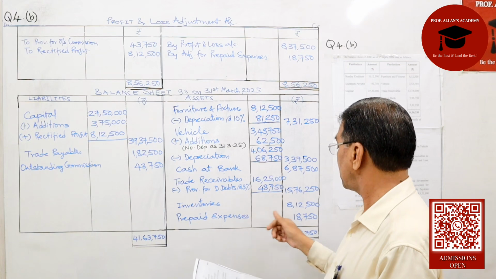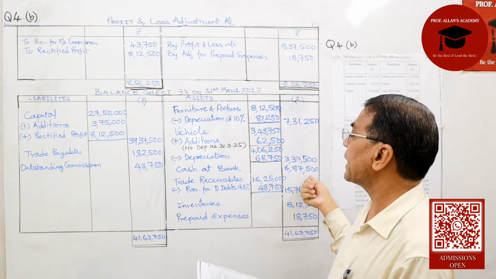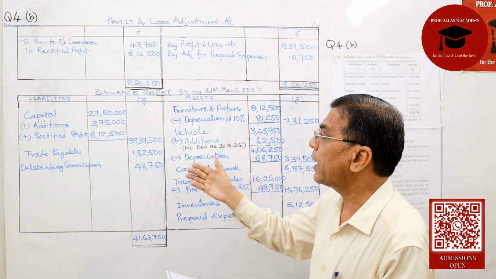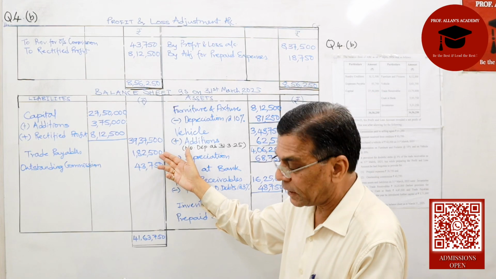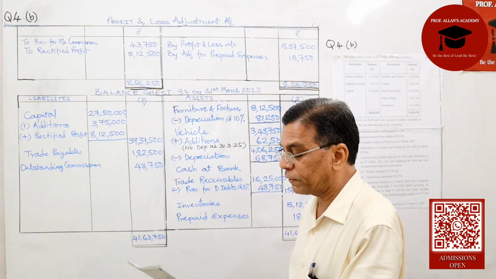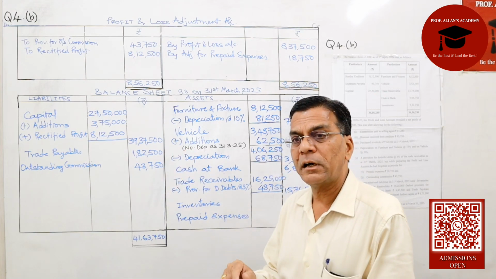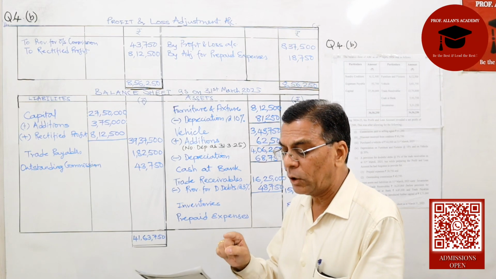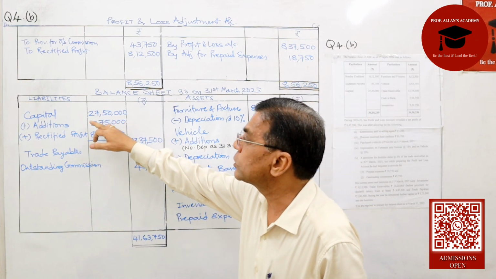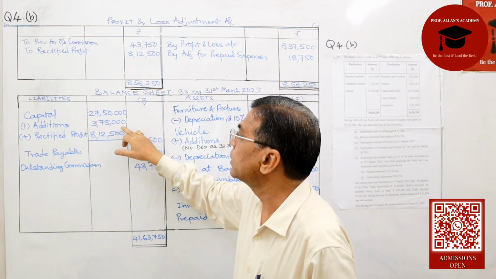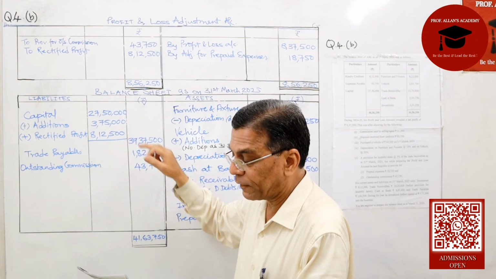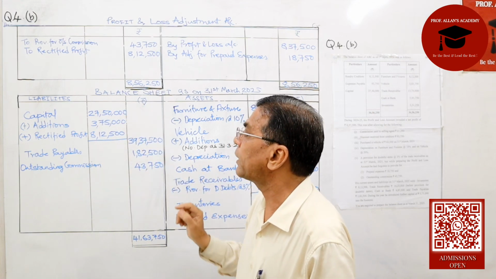Then cash at bank will work out at 6,87,500. Trade payables is a current liability, 1,82,500. And during the year, he introduced further capital of 3,75,000, which will be added to the capital account as additional capital.